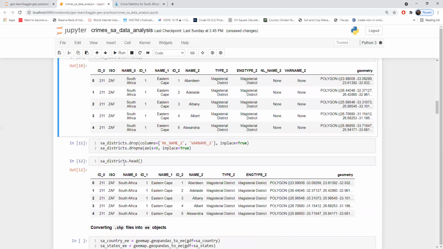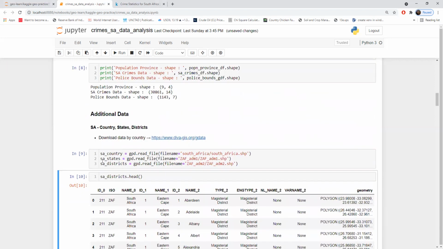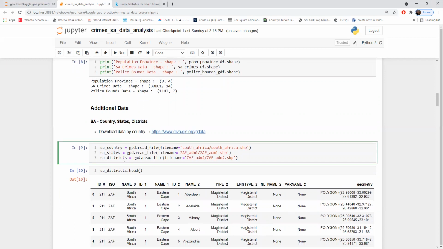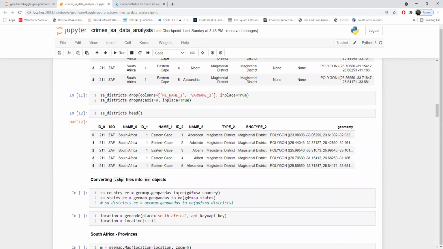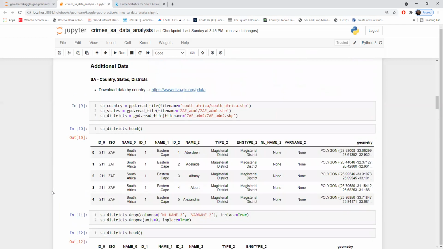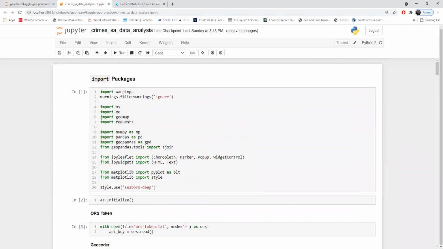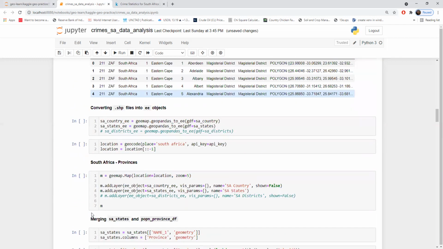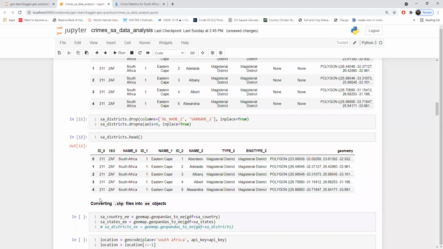I'm now taking the country's data and the state's data of South Africa and converting that into an Earth Engine object. I'm doing that with the help of the geemap package, which is an amazing package to visualize geospatial data. I already imported that. I'm converting the country and the states data into an EE object, an Earth Engine object. It's very simple. You just need to pass your GeoPandas data frame. And